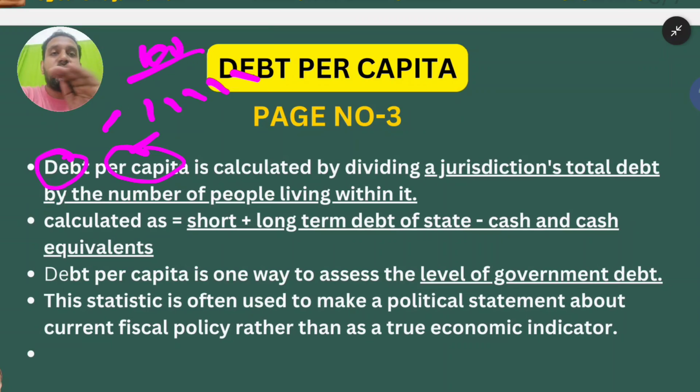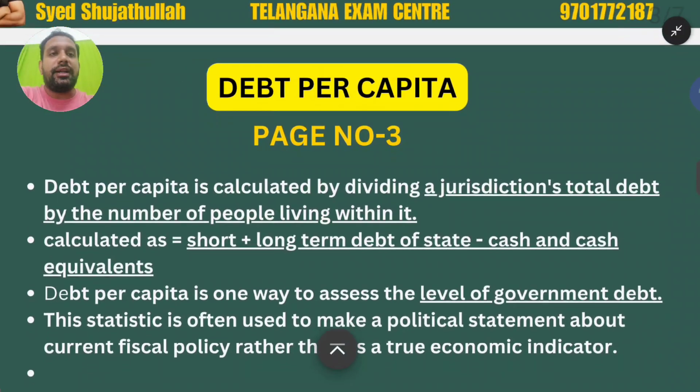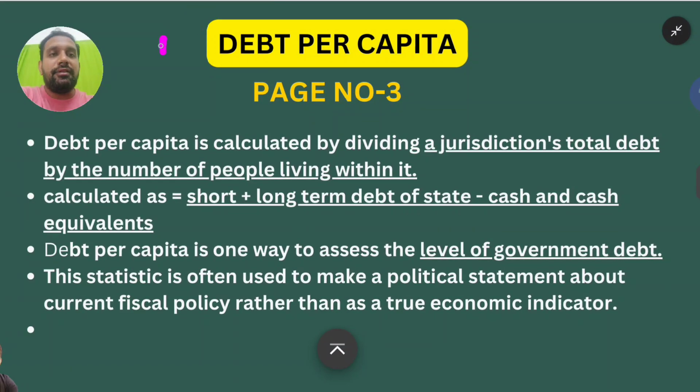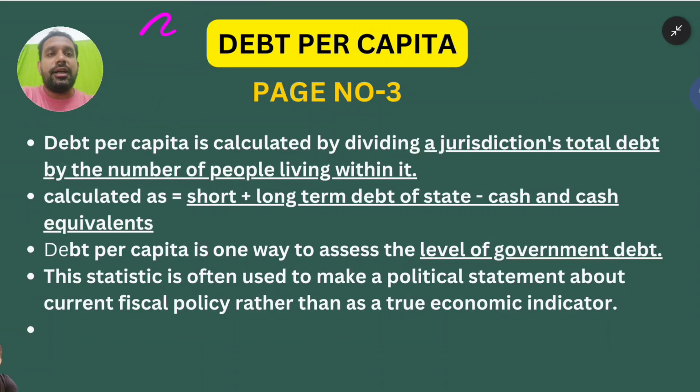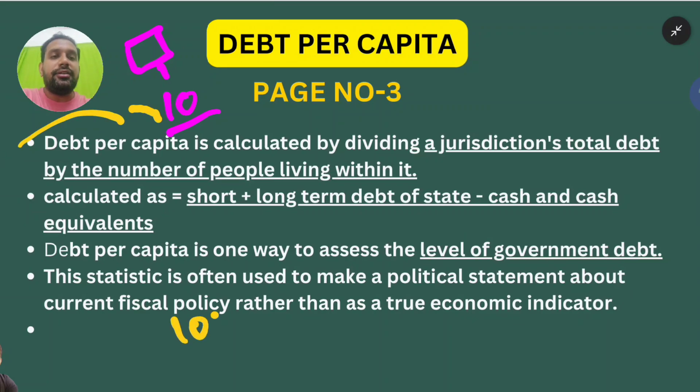Let us suppose that in our Telangana the total population is only 10 people, and the government debt is 100 rupees.